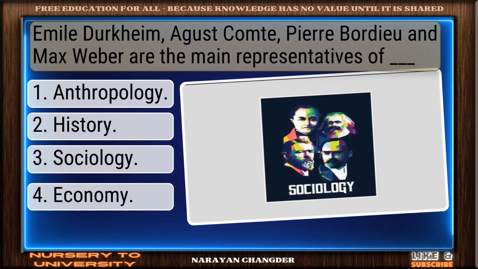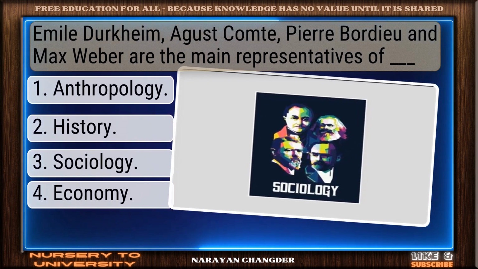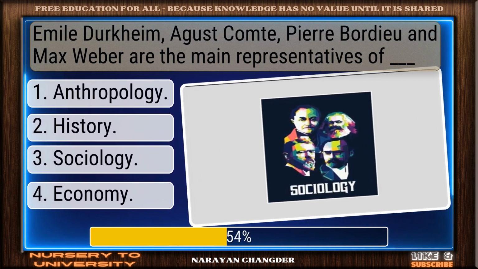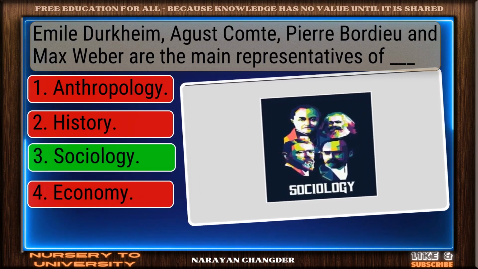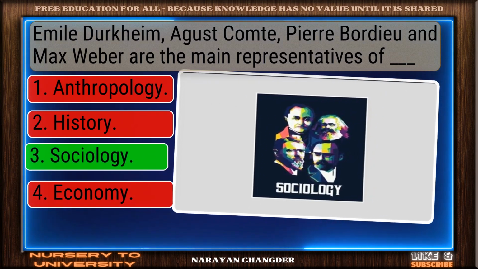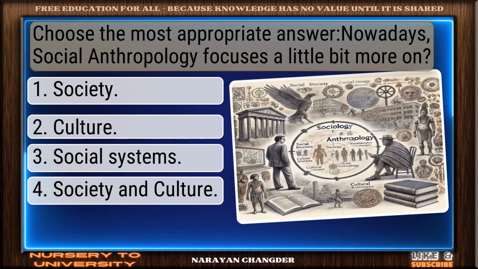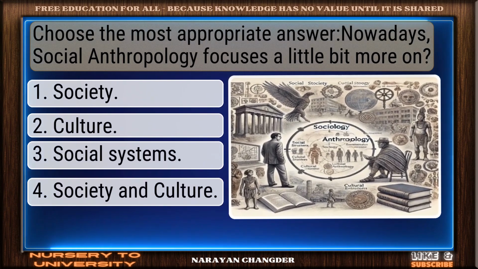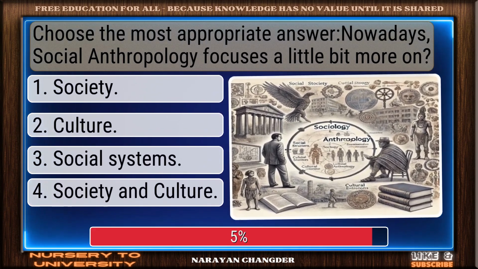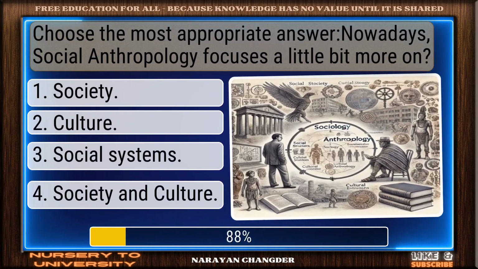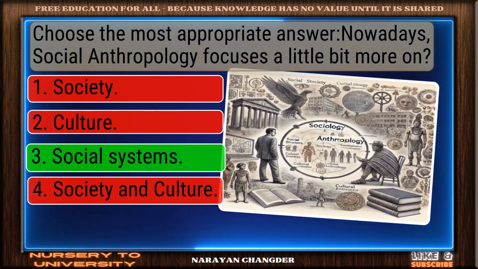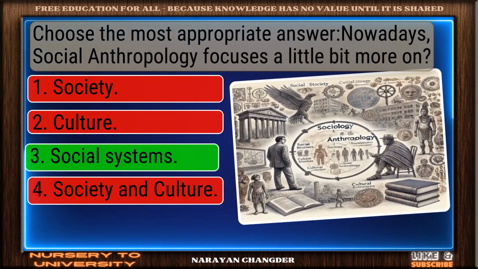Emile Durkheim, Auguste Comte, Pierre Bourdieu, and Max Weber are the main representatives of Dash. Well picked. Sociology is the correct answer. Choose the most appropriate answer. Nowadays, social anthropology focuses a little bit more on. Nice selection. Social systems is the correct and valid answer.